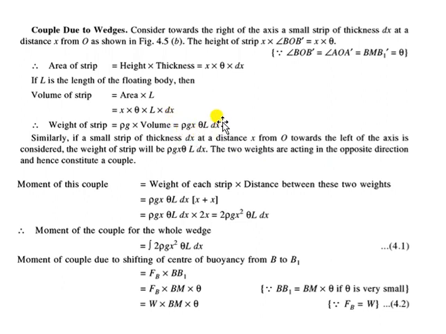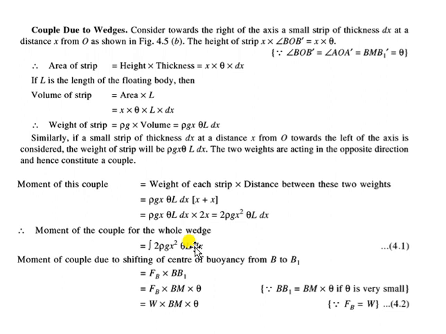So the moment due to these forces will be force into the distance between the forces. Since from the center the distance is x on one side and x on the other side, there will be 2x distance between the two forces. The force into the perpendicular distance between them is the couple moment. So the total moment of the couple is rho g x square theta L dx. Now this is for the elemental area; for the whole wedge, we need to integrate this expression. That will be the moment of the couple on the whole wedge.